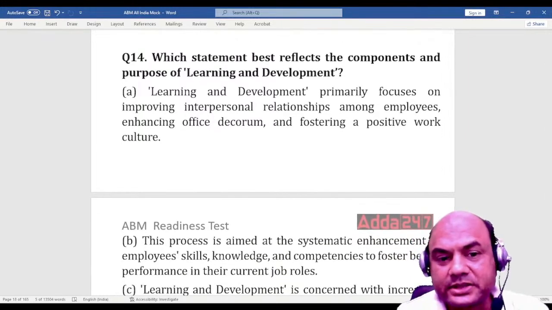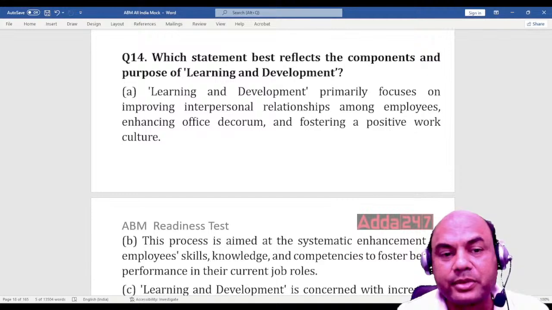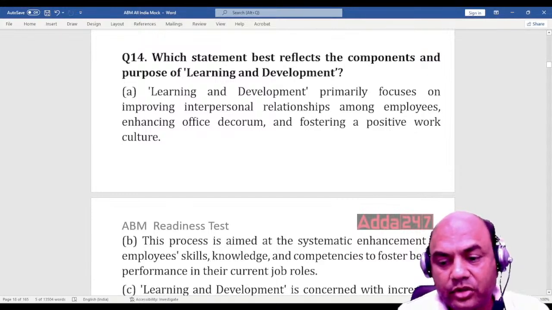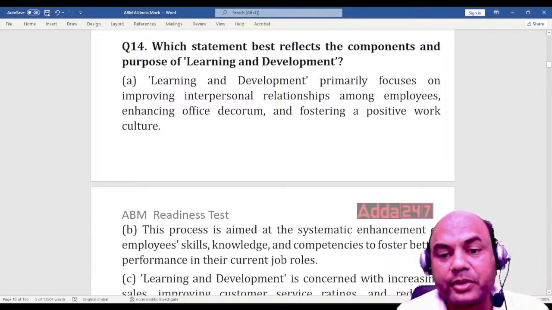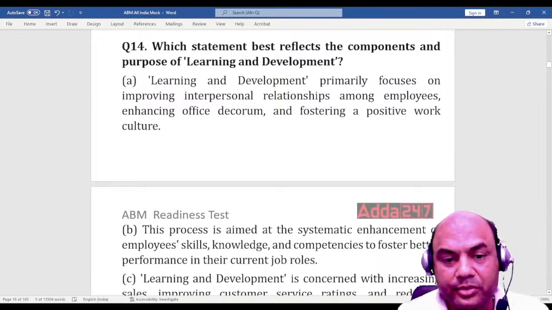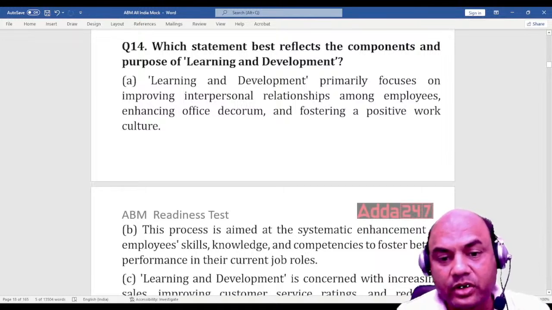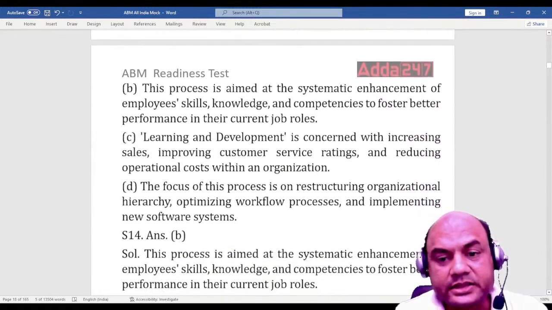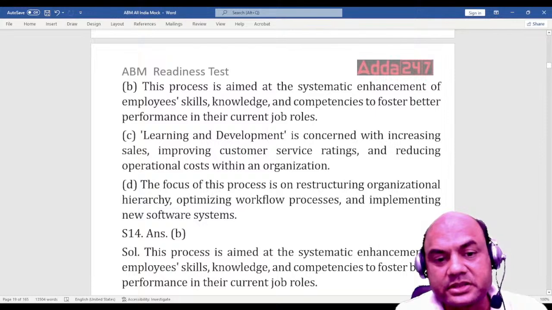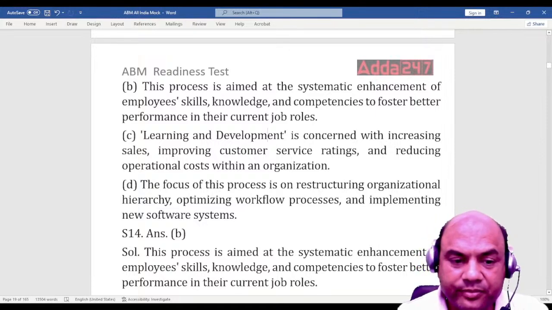Which statement best reflects the components and the purpose of learning and development? So which describes learning and development? Option A: learning and development primarily focuses on improving interpersonal relationship among the employees, enhancing office decorum and fostering a positive work culture. B: The process is aimed at the systematic enhancement of the employee skills, knowledge, competencies to foster better performance in the current jobs.